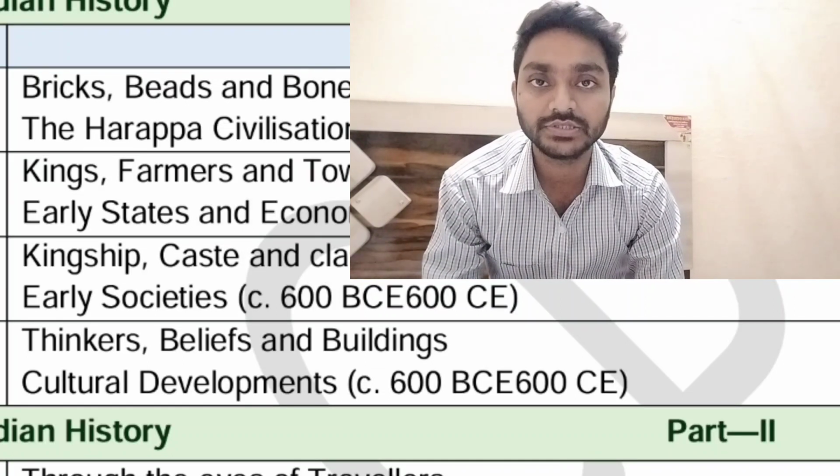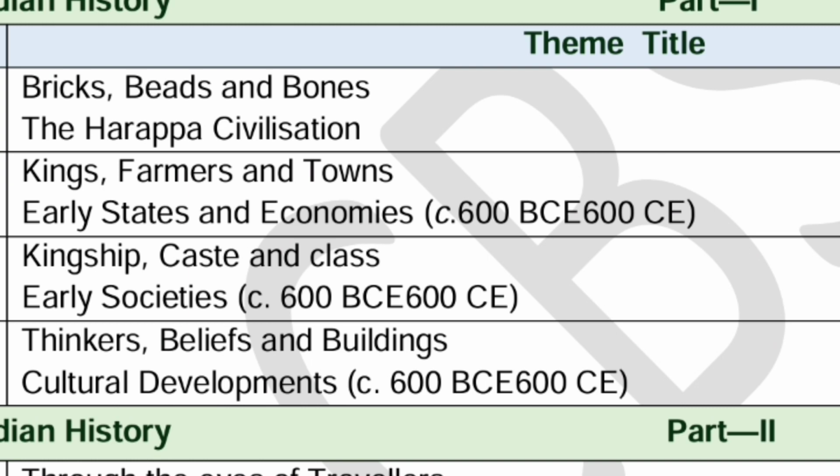In this session 2023-24, in class 12 history, a total of 12 chapters are there. And in today's session, we are going to discuss the main theme, objectives and purpose of those chapters, so that it will help you to produce better answers.